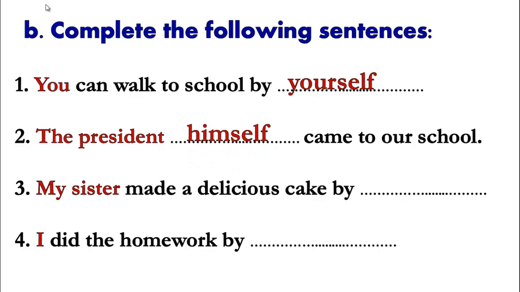3. My sister made a delicious cake by. My sister, this one is a female and she becomes what? Excellent. Herself. The last one, I did the homework by. Here we have I. So it's going to become what? That's right. It's going to be myself. So I did the homework by myself.